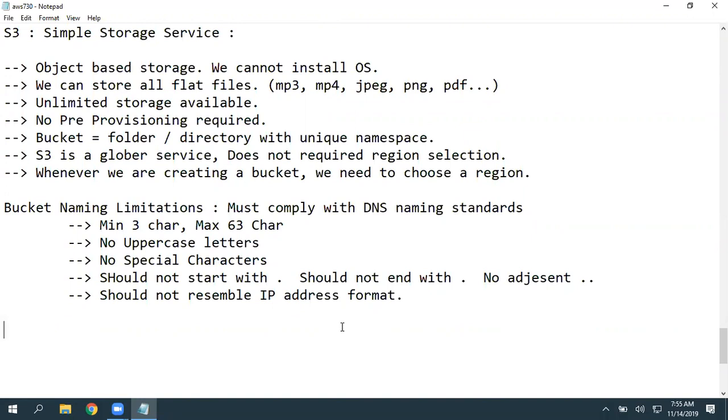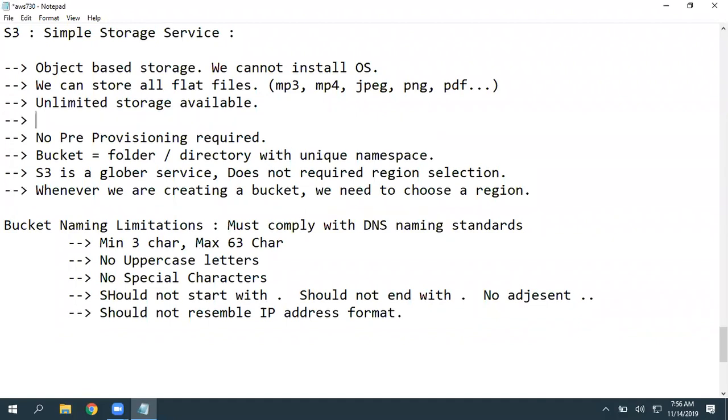See, there is unlimited storage. That means if your object is like 4.9 TB, yes, you can upload. You can upload 10, 20, hundreds of 4.9 TB files also. But I am talking about one individual object. So the maximum object size S3 supports is 5 TB. Minimum it's 0 bytes, and for some storage classes it is 128 KB.